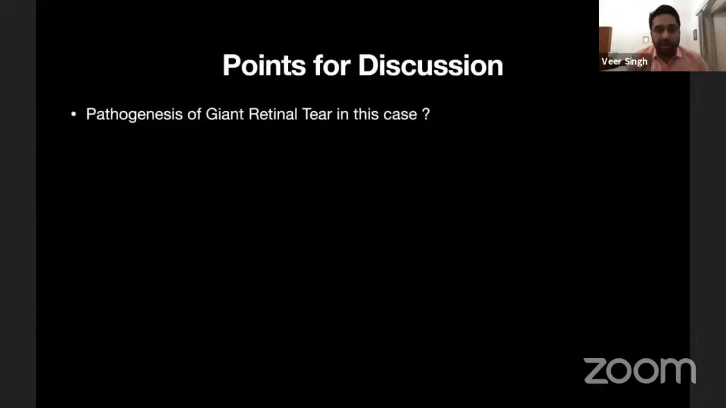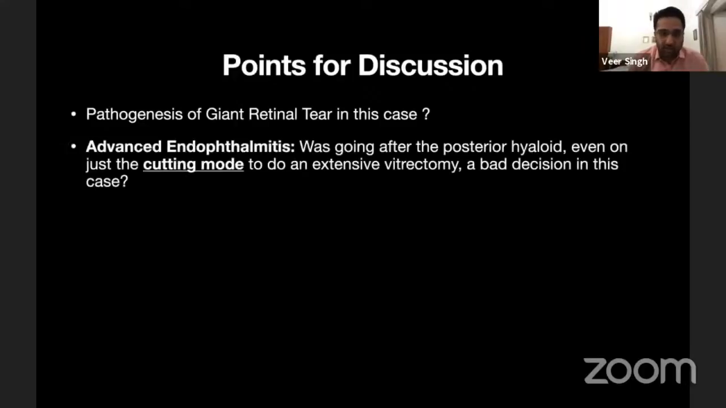So just going to a very basic thing. It's all in literature, but yes, the pathogenesis, what could be the real pathogens? Did I end up having an iatrogenic break with my cutter or something? Did I have too much traction on the peripheral vitreous? Or was it the necrotic retina, which anyway was going to go into a GRT detachment?